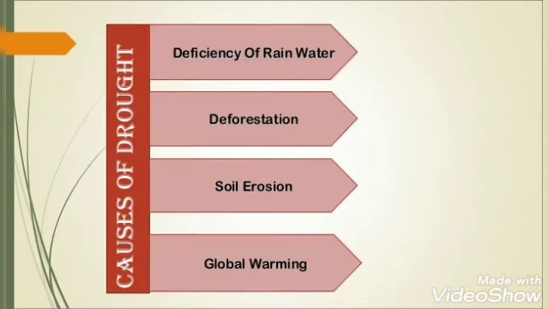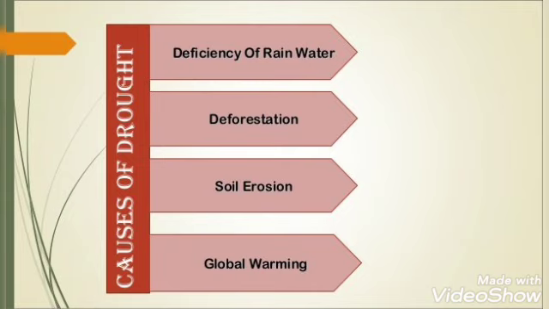So what are the different causes of drought? Deficiency of rainwater, deforestation, soil erosion, and global warming.